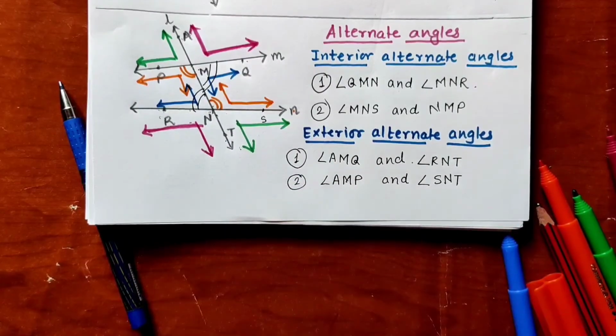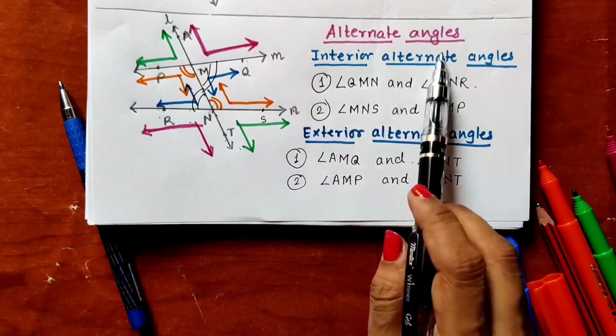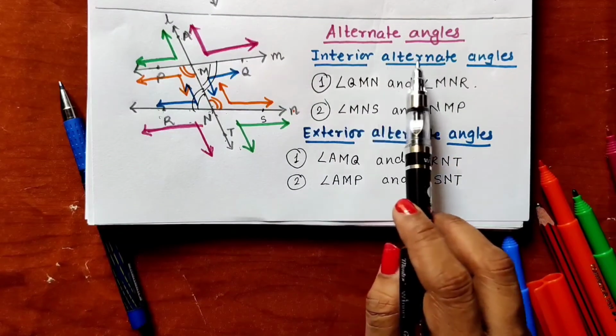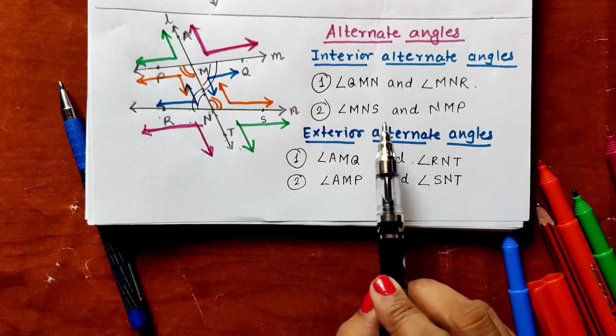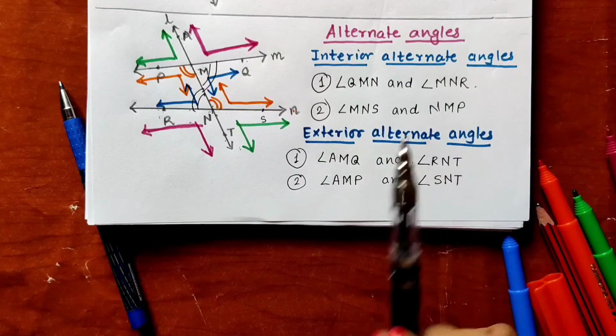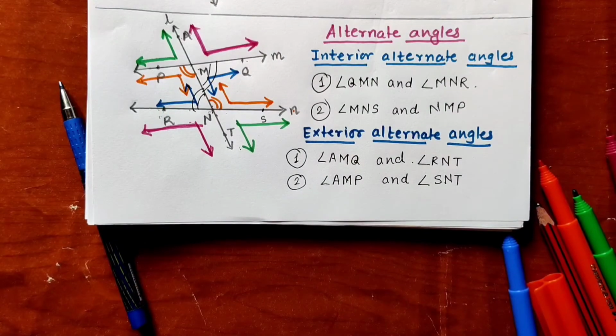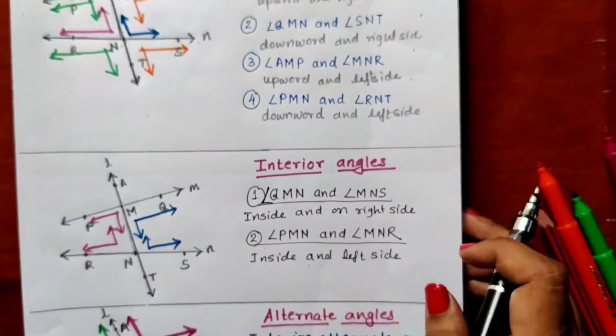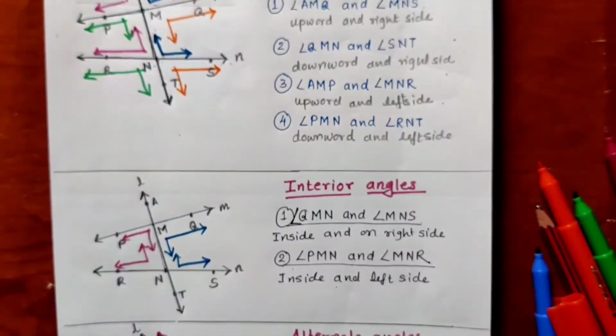So in this way we get 4 pairs of alternate angles, 2 pairs of interior alternate angles and 2 pairs of exterior alternate angles. So all these types of pairs of angles you have to keep in your mind for solving the sums from practice sets.